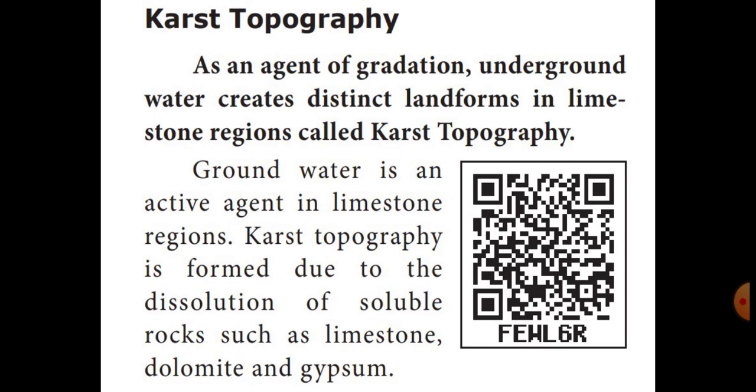Now listen, how was karst topography formed? As an agent of gradation, underground water creates distinct landforms in limestone regions. That is called karst topography.